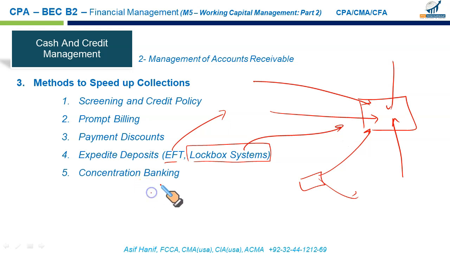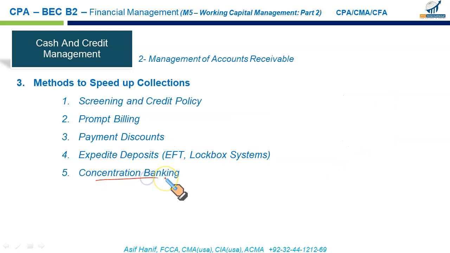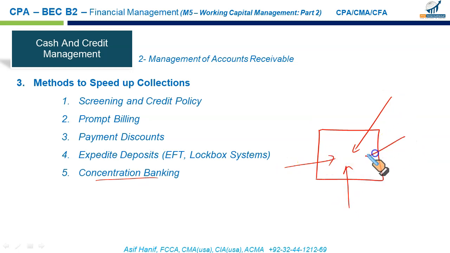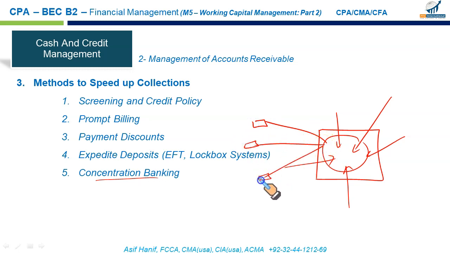Then we have another important tool to speed up our cash collections, concentration banking. In concentration banking, we maintain a single bank where we concentrate or collect all our payments, or all our receipts. This centralized bank is used as a hub of our cash management, and from this bank account we transfer just enough amounts to other subsidiary accounts to make payments to our suppliers, to our employees for salaries, for payment of taxes and so on.